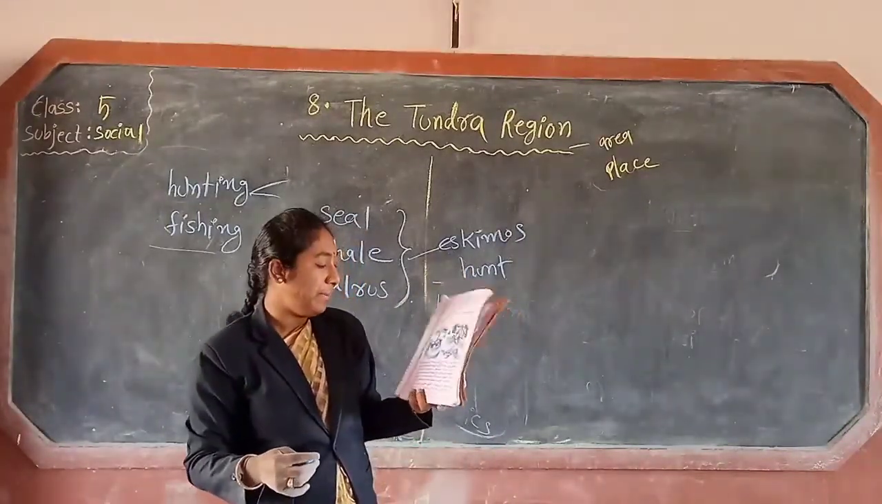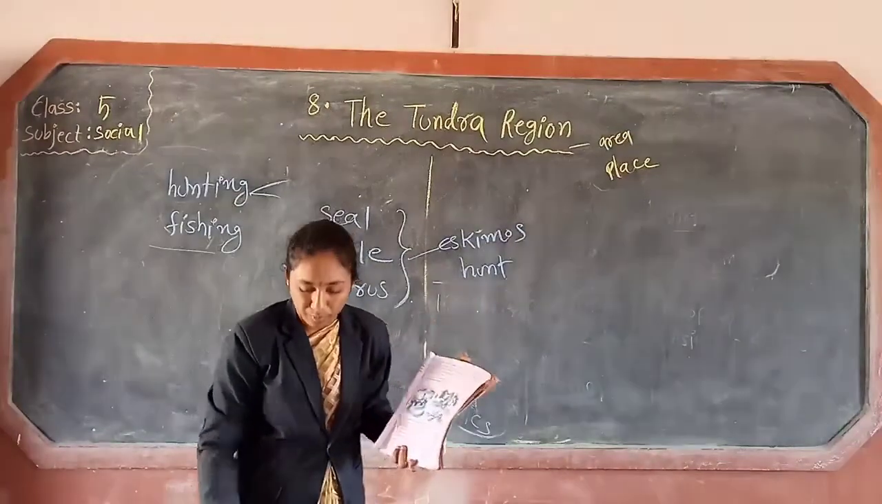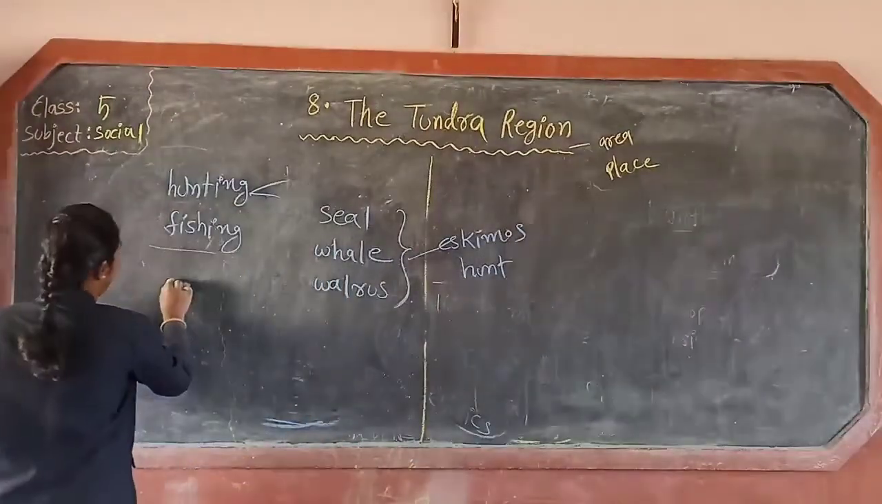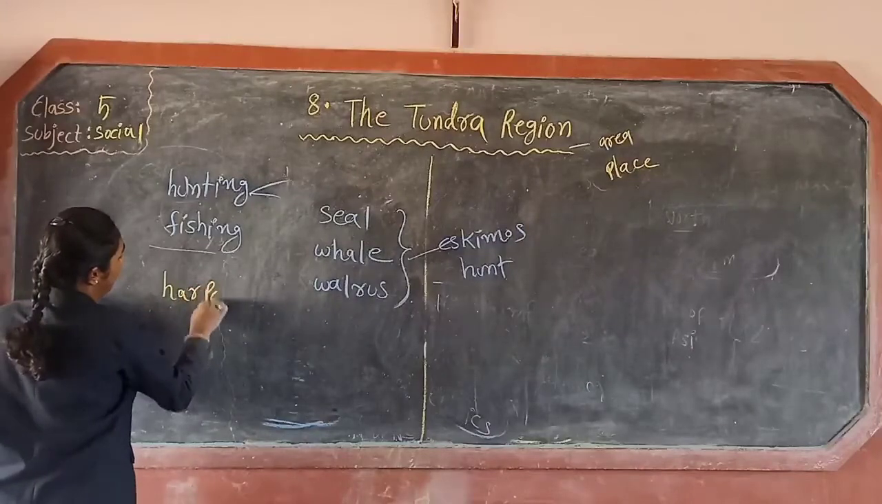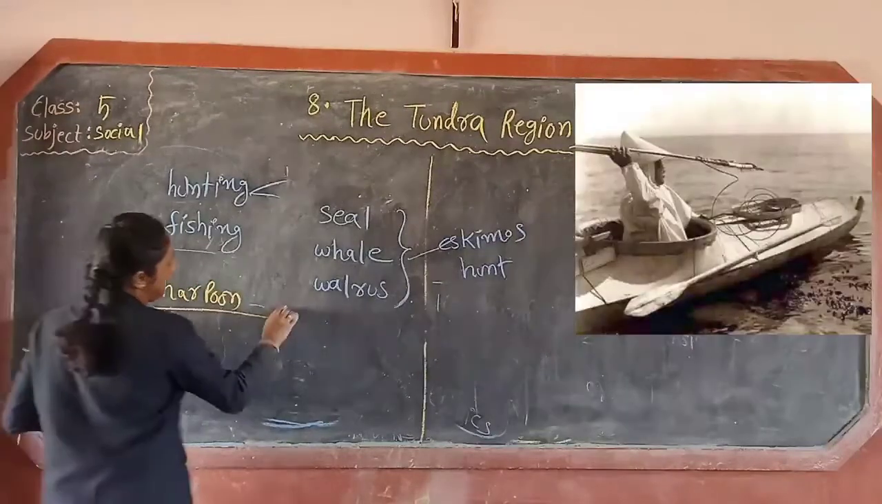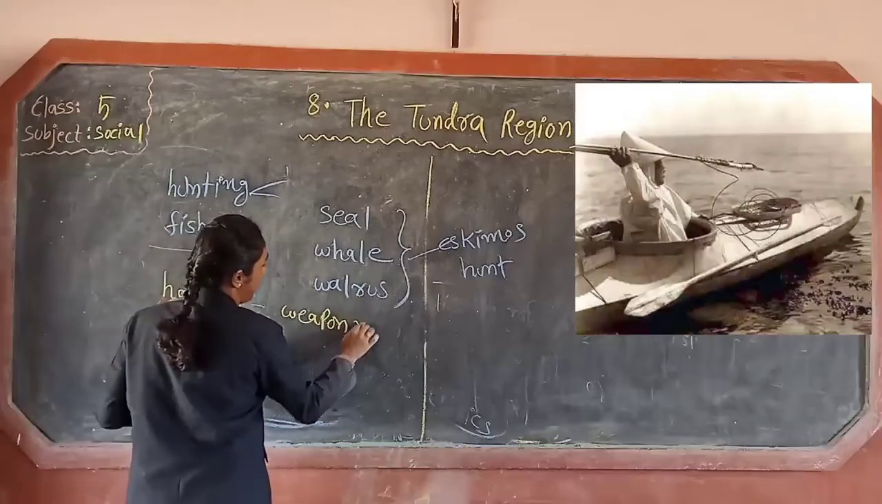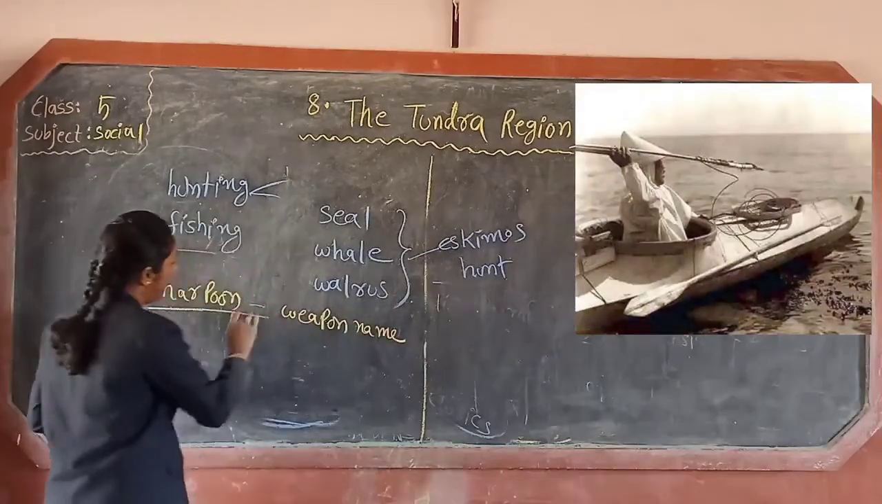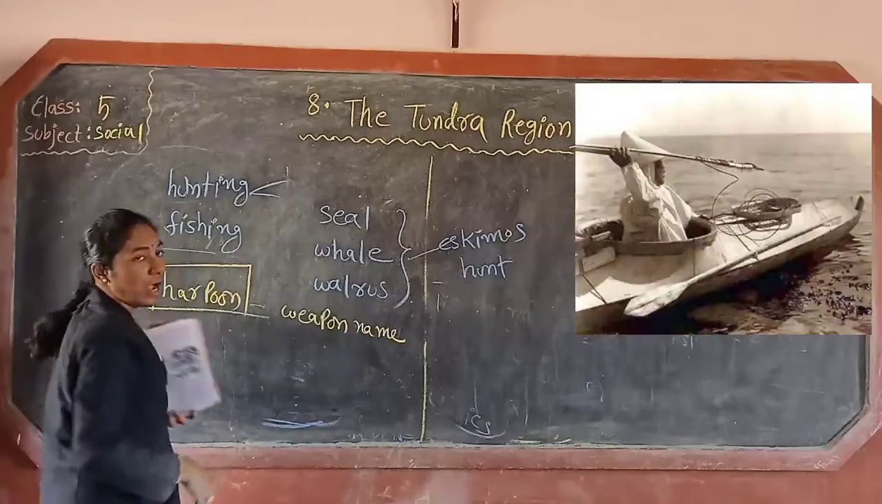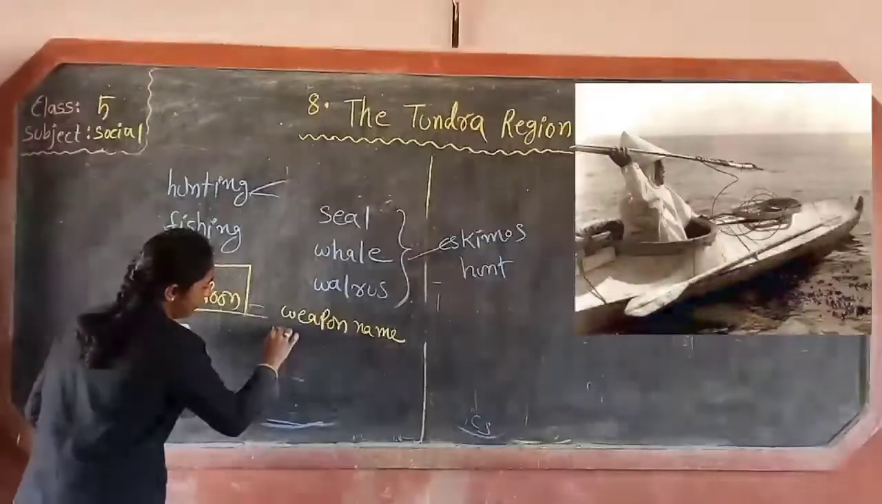Their main hunting weapon is called the harpoon. What is the weapon name? Harpoon. Harpoon is a weapon name. Whose weapon? Eskimos' weapon. What is the weapon name? Harpoon. So look now like this.